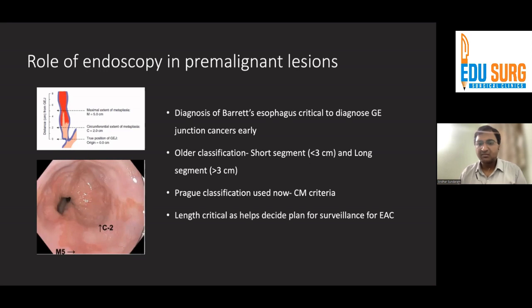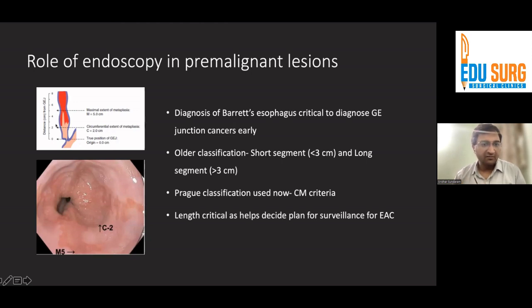There was an older classification where you used to describe it by short segment or long segment. But now we use something called the Prague classification, wherein you look at the circumferential extent from the true position of the GE junction. Now, in the Prague classification, they took it as the proximal end of the gastric folds. In the recent Kyoto consensus, they changed it to the palisade vessels. But nevertheless, it is used as the proximal end of the gastric folds in this classification.